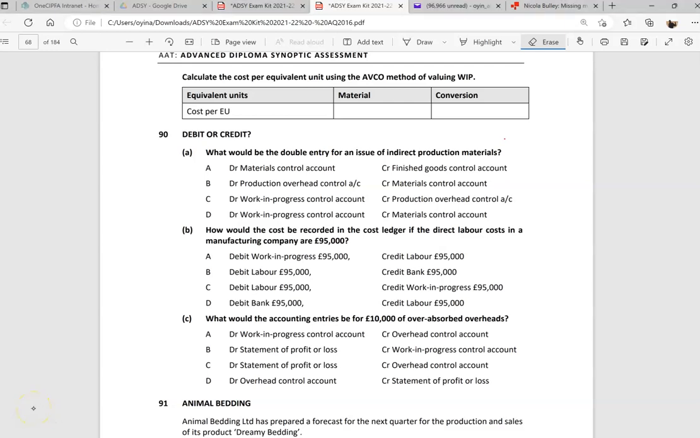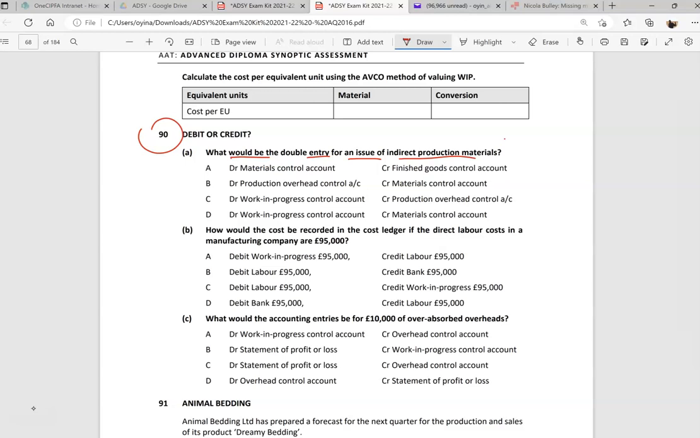Okay, great stuff. So question 90. This is asking what the double entry would be for an issue of indirect production materials. Say we needed some things for production, but they're not direct costs. Maybe some cleaning costs, no, that would be overhead. Something like screws that is indirect, but not quite in the product.